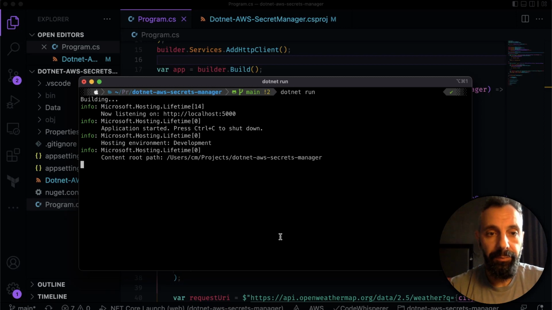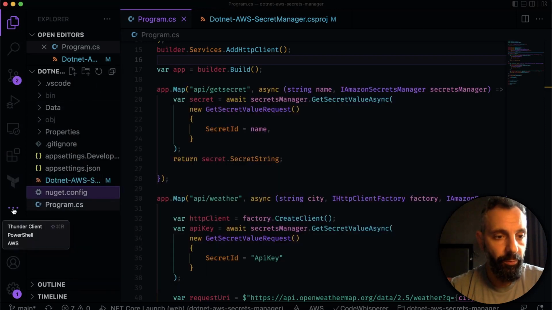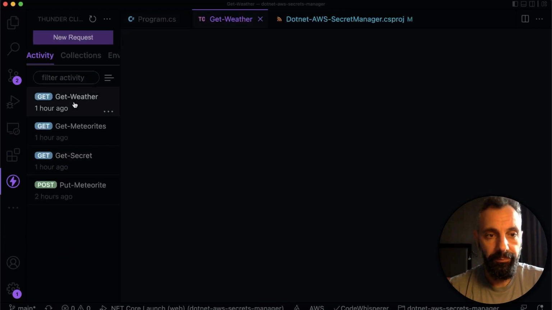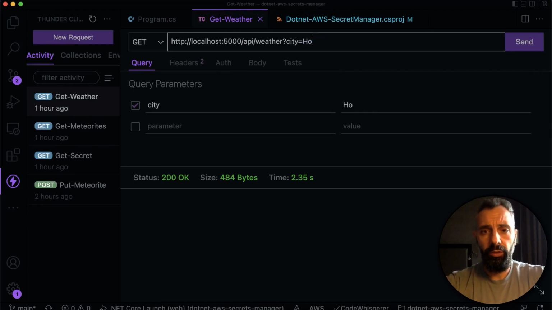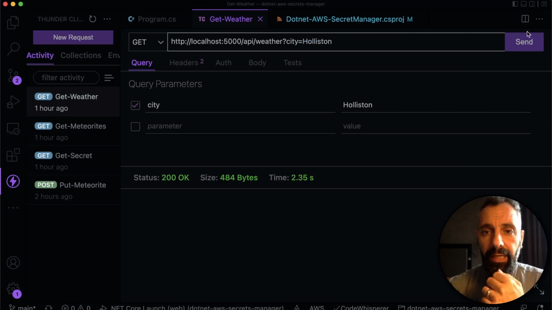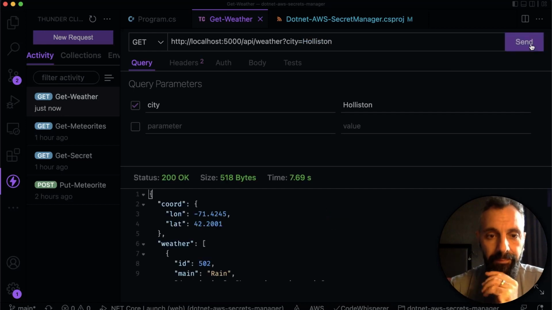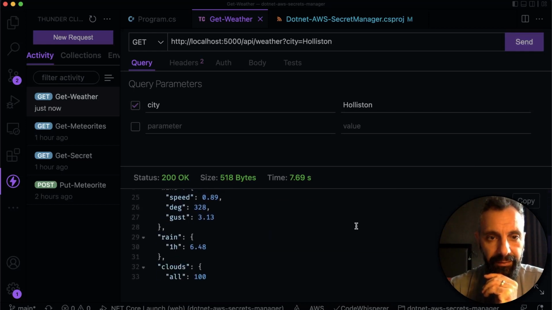The API is up and running, and I'm going to use my favorite tool, Thunder Client, to make a call for get weather. We're looking for the weather in Seattle. Let's change it to Holliston, which is where I am today. And lo and behold, we have our data. The data came back.